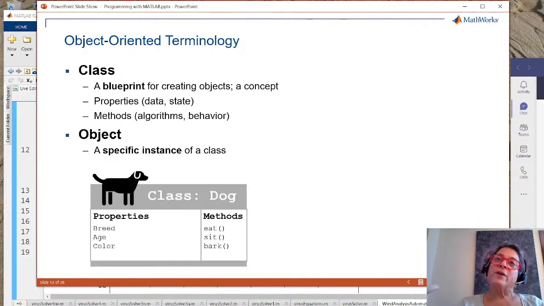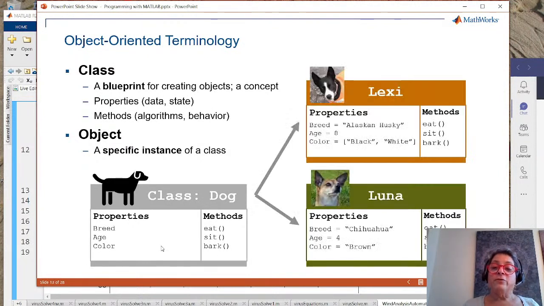And so if I think about it, I have a class. That's a blueprint for the kind of entity I want to talk about. If my class is dog, you can see that I might have different kinds of breeds, the ages, the colors of the dog, and the dogs can do different things. If we then talk about specific dogs, those are objects. We have Lexi here and Luna there. Okay, and those are objects of a class. So the class is a sort of abstraction, and instances are the objects.